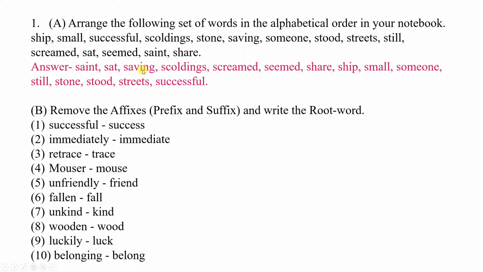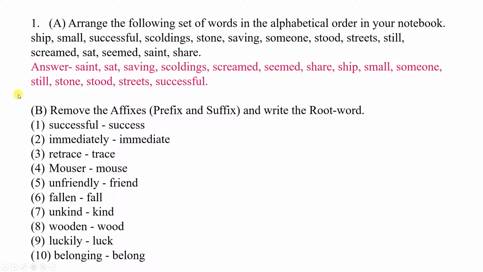Here, all words are starting with S, so S is common in all words, but the second letter you have to check according to the alphabet, that means A B C D. You also have to check the third letter, and like that you can arrange this in alphabetical order. It is already arranged, so you can copy it down directly.